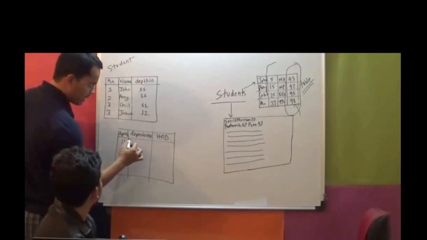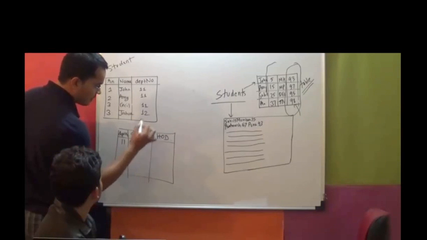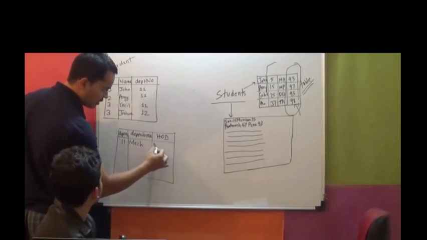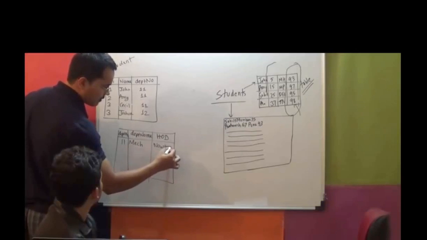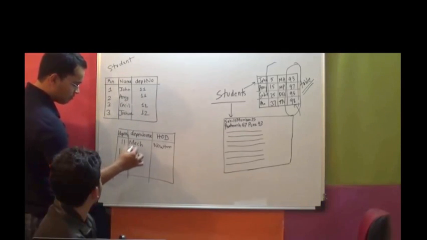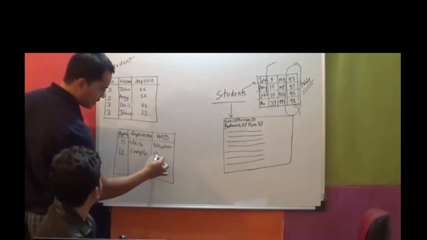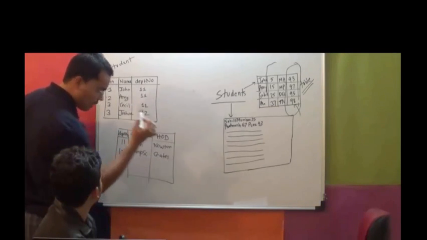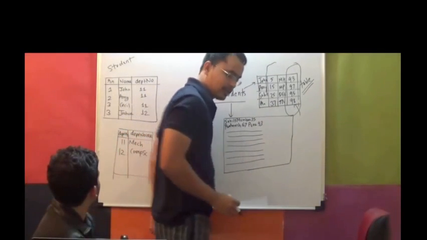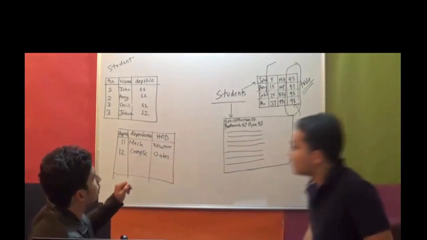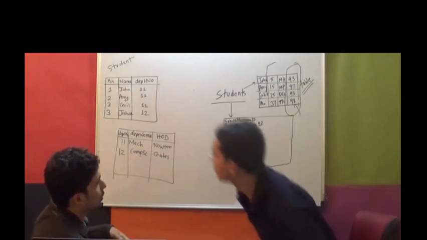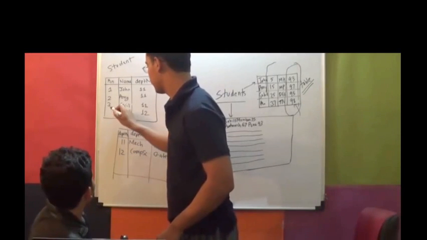Department number 11 is mechanical, and HOD is some Mr. Newton, and then department number 12 is computer science, and HOD is some Mr. Gates, right? Quite an international college of ours. That should be 4, right? Roll number is 4, sorry.